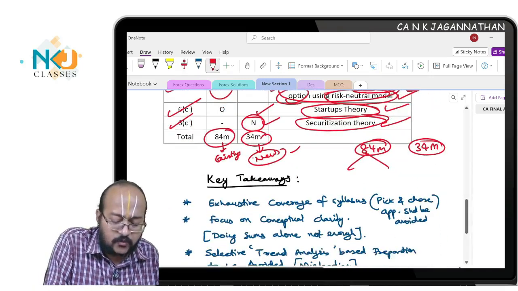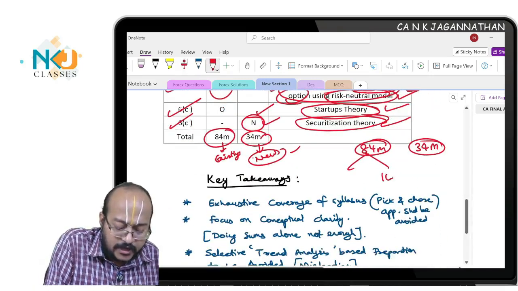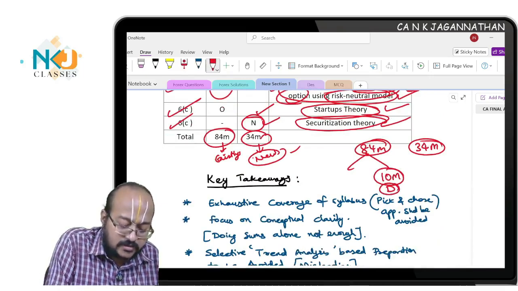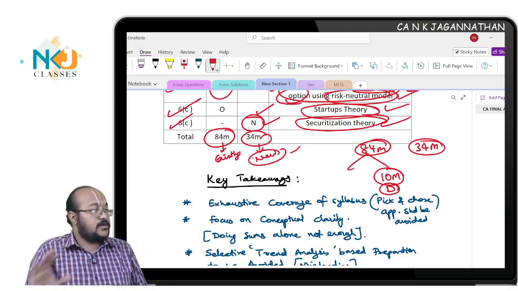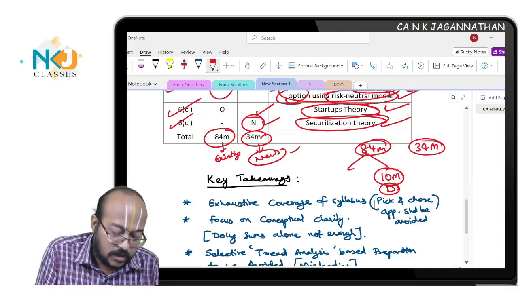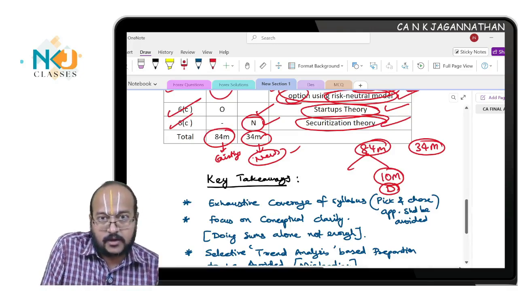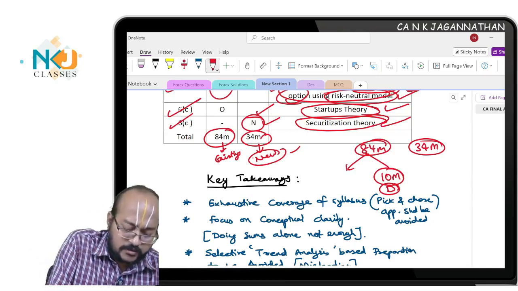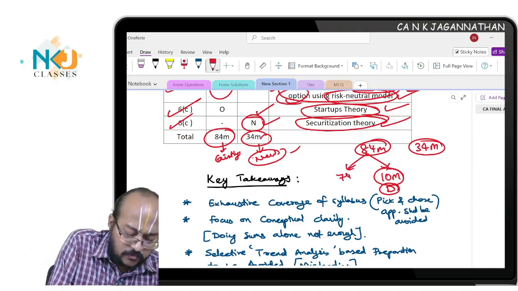So I can say that out of this 84 marks, 10 marks were totally difficult, even in the existing questions. You can see in the material, these questions are available. But even 10 marks are difficult level, I would say, because no one would prepare these portions well. The balance 74 marks, I can say, are doable.